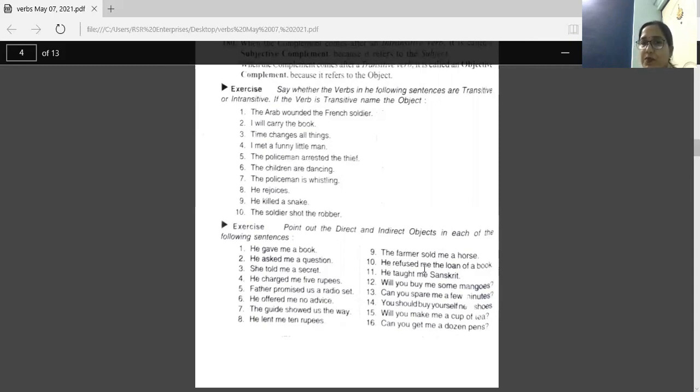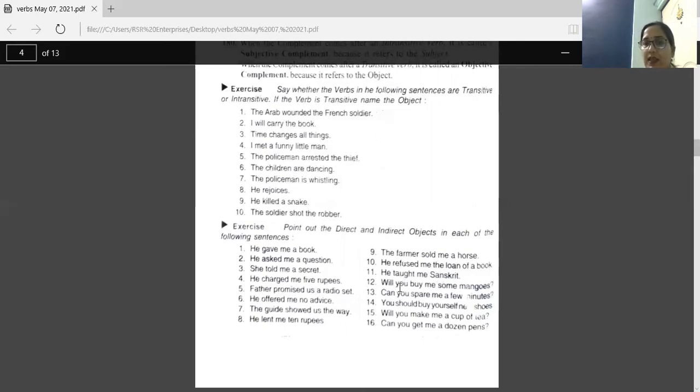He refused me the loan of a book. Me is indirect. The loan of a book, that is the direct object. He taught me Sanskrit. Me is a person, indirect object. Sanskrit, this is the direct object.